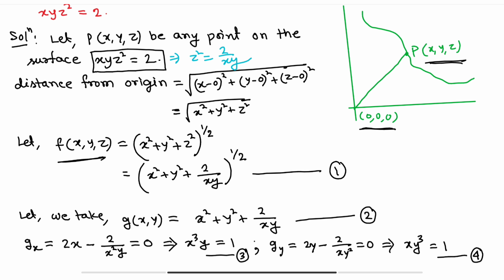The first one is x cube y equals 1, and the second one is xy cube equals 1. Okay, so if we subtract 3 from 4, anyhow we have to find the values of x and y.